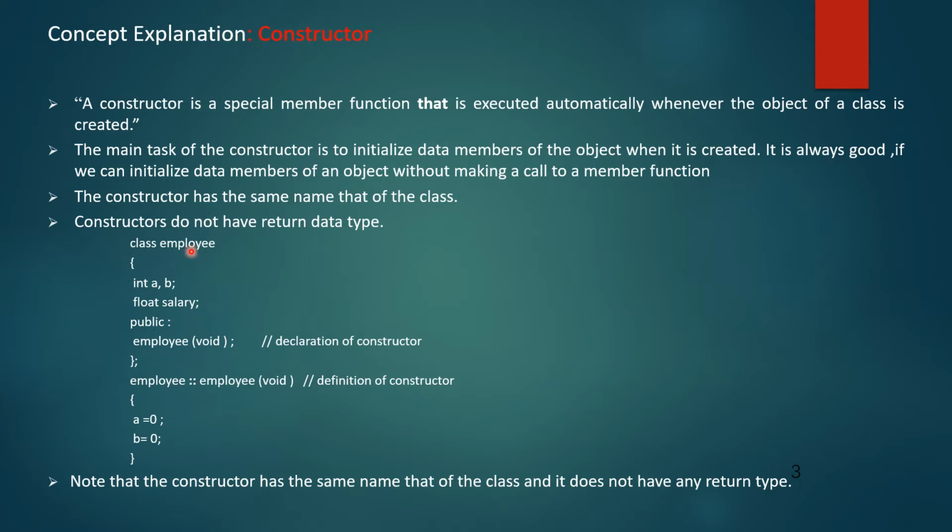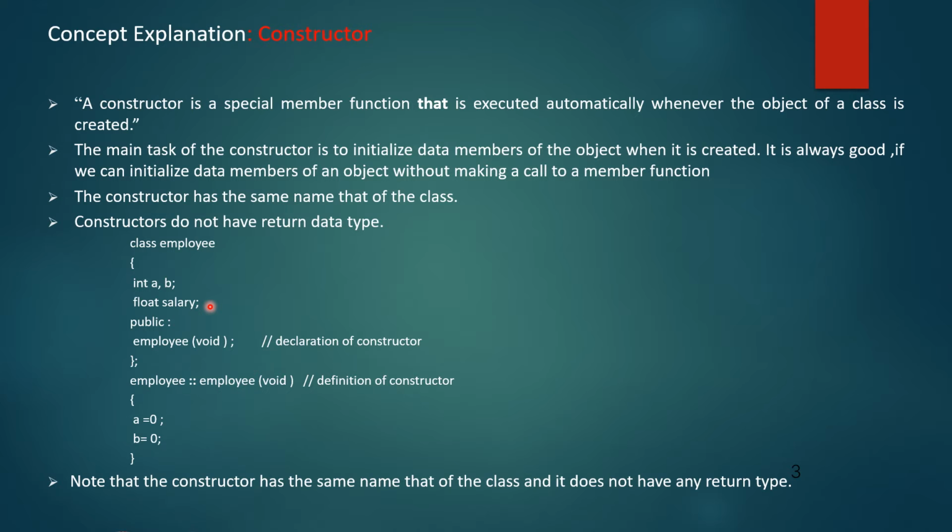Class employee, int a, b, salary; these are the data members. How will you write the name? As I have already told, the class name and constructor name should be the same. So the class name is employee, and the constructor name is also employee. Here we will just assign values in the constructor. This is the outside declaration: employee, scope resolution operator, employee.